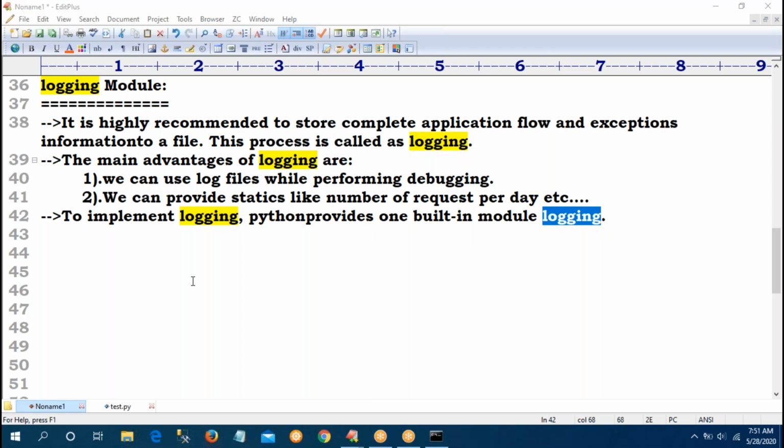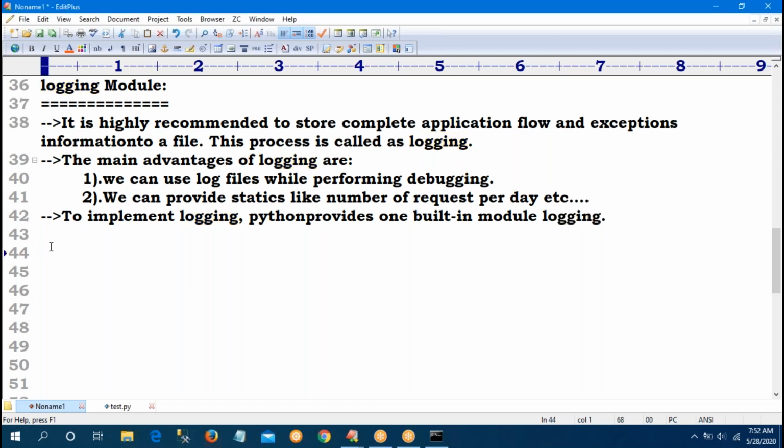So it depends upon the type of information. Developers can use different messages. Whatever logging levels are available, some 5 or 6 levels are available. Sir, the first one is critical. Critical means very important, urgent. We have to resolve that one. A very serious problem that has the highest priority.